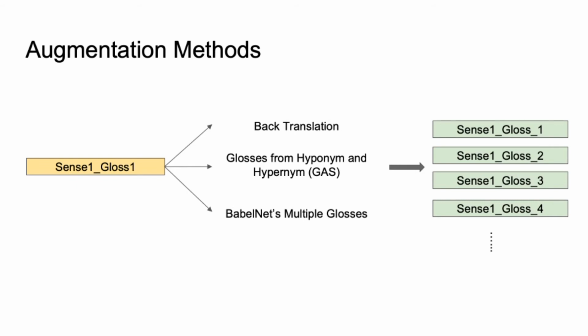With back translation, we're going to take a gloss, translate it into a different language, and then translate it back into English, hoping that we're going to obtain a different wording for the same gloss. Then we're going to add glosses for our word senses' hyponyms and hypernyms. And lastly, we're going to leverage the fact that BabelNet contains multiple glosses for certain senses.